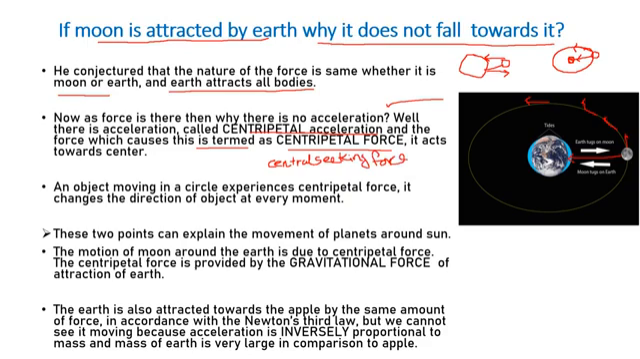Centripetal is a center seeking force, so it is acting towards the center of the earth, and because of this centripetal force the moon is moving around the earth. So this is all about centripetal force, but there is one more point: this centripetal force is due to the gravitational force. The motion of the moon around the earth is due to the centripetal force, and the centripetal force is provided by the gravitational force of attraction of the earth.